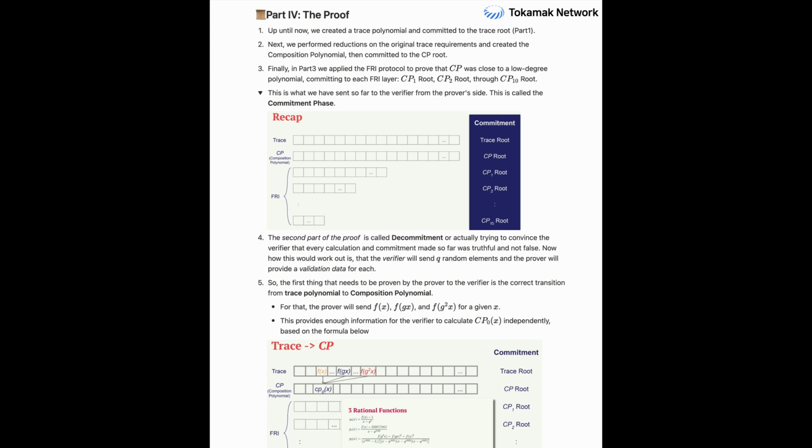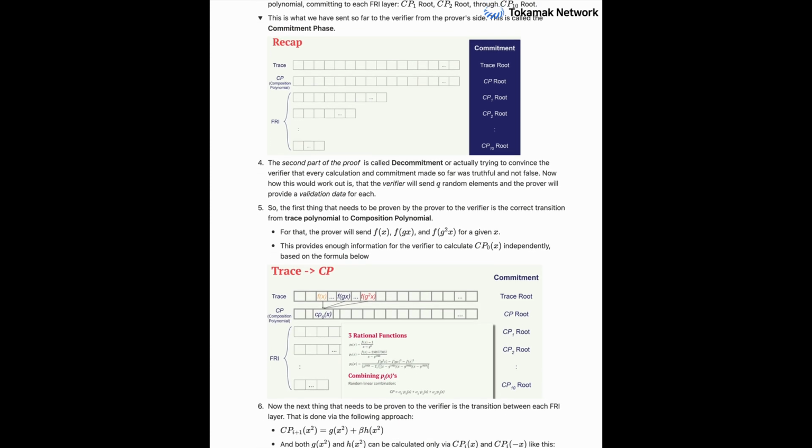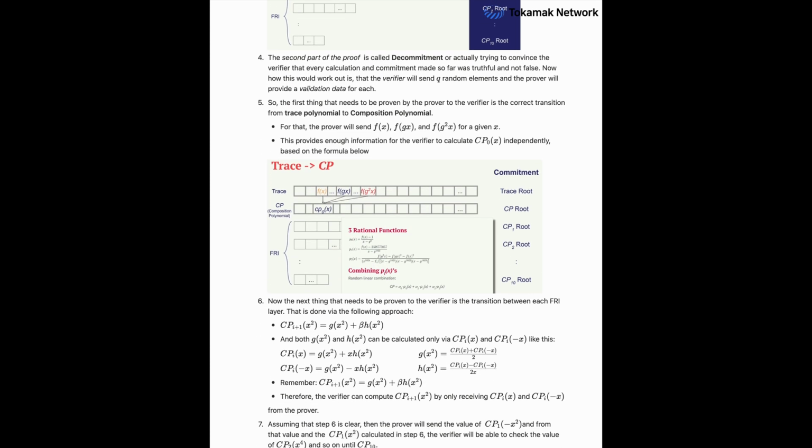Yes. The verifier doesn't need everything. They send a small number, let's say q, of random elements or queries chosen from that large extended domain we talked about way back at the LDE step. Just a few random spots on that big curve. Exactly. And for each query point, say z, the prover has to provide two things. First, the specific value of the polynomial at that point z. This is a leaf from the relevant Merkle tree commitment. Okay, the value itself. And second, its Merkle authentication path. Ah, the proof that this leaf value actually belongs to the Merkle root commitment they sent earlier.